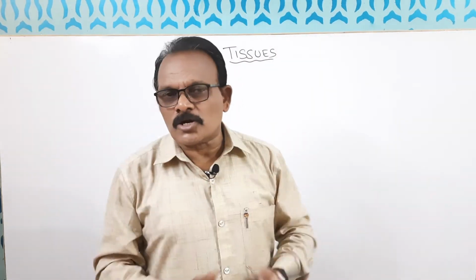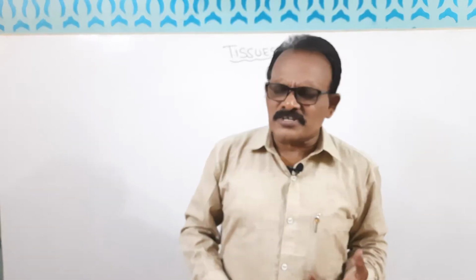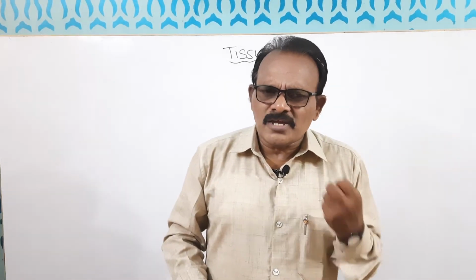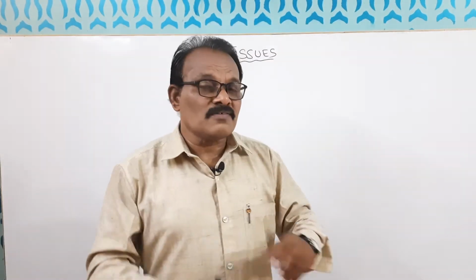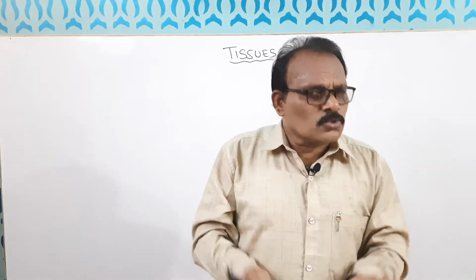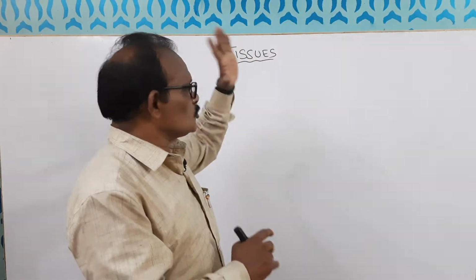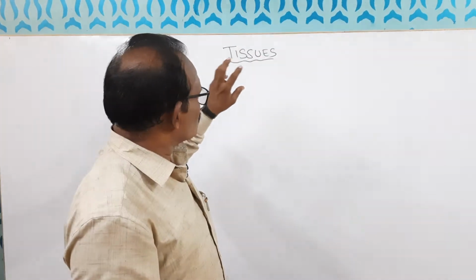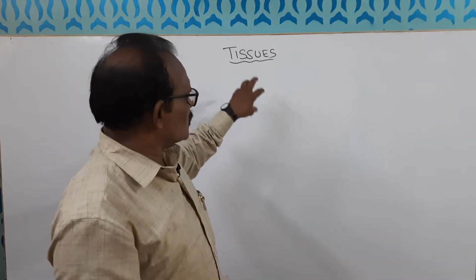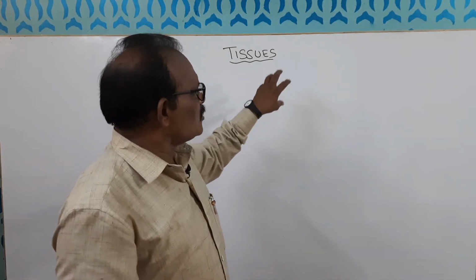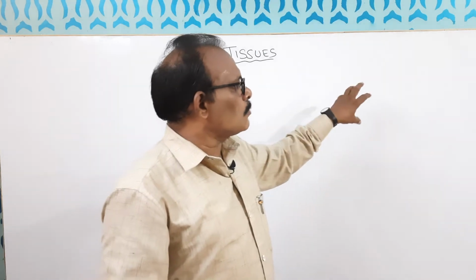In the same manner, in multicellular organisms, many functions cannot be done by a single cell. Then what will it do? The cells will make a group. That group of cells is called a tissue. So tissues are nothing but a group of cells performing similar functions and having a common origin.